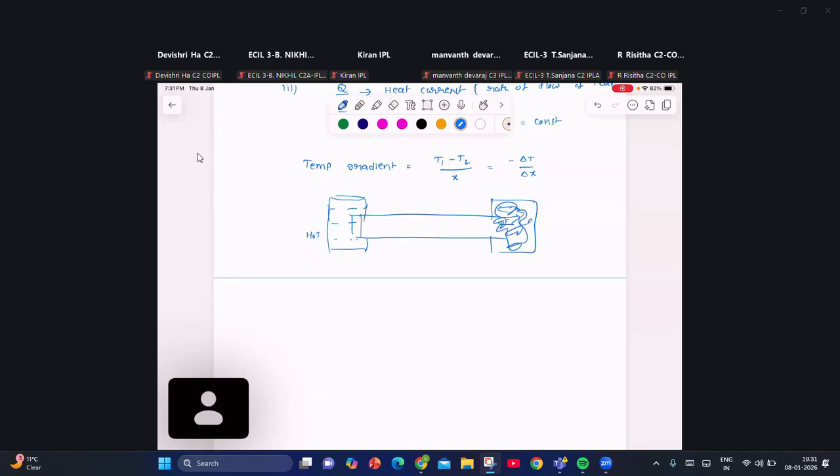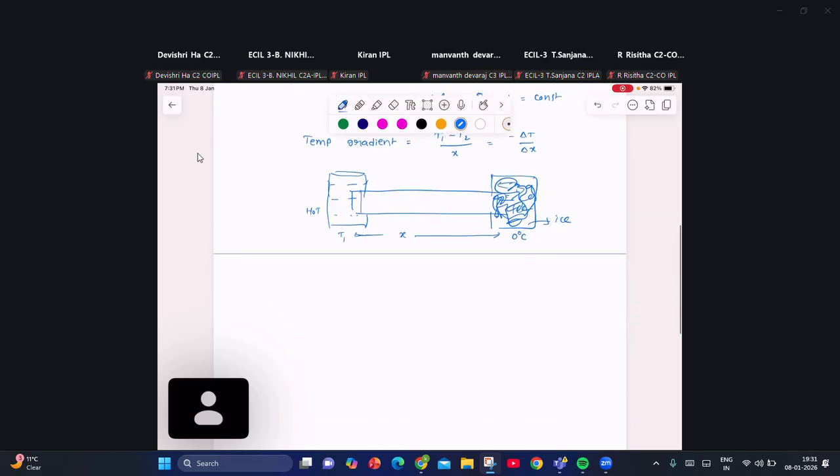This is ice. The temperature of melting ice we know as 0 degrees Celsius. Temperature of the hot water, let it be some T1 degrees Celsius. Let the distance between the two ends be x.